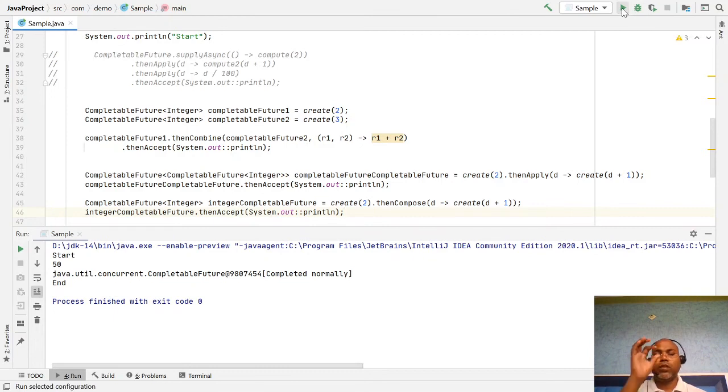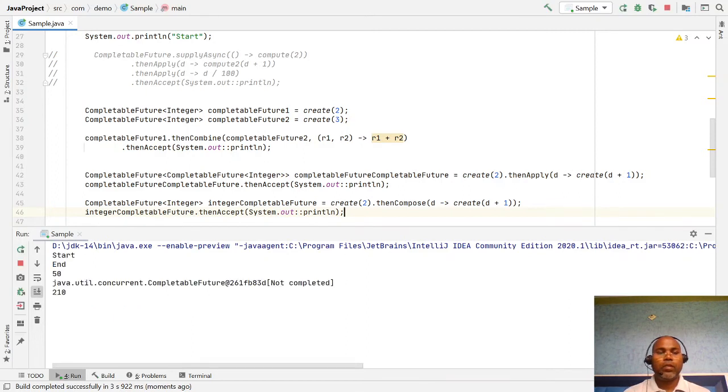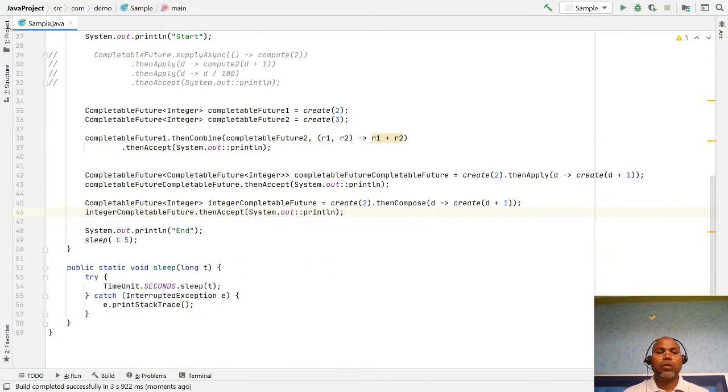And you run it, and you notice it prints the value. So whenever you have one completable future and you are applying any transformation, and that transformation returns another completable future, not the value. If it returns a value, then this returns the completable future.